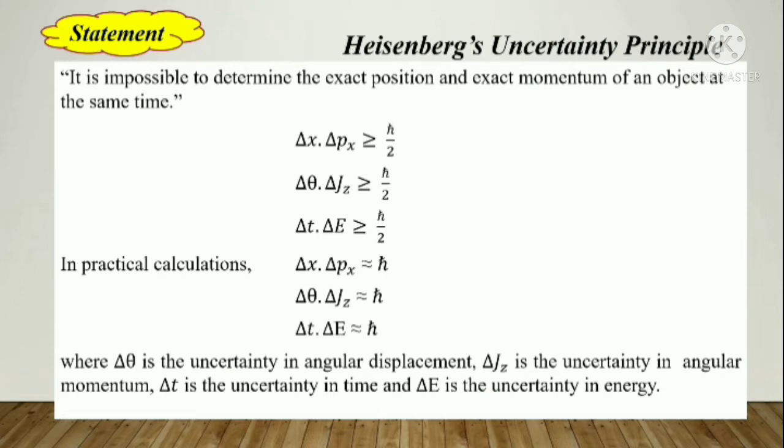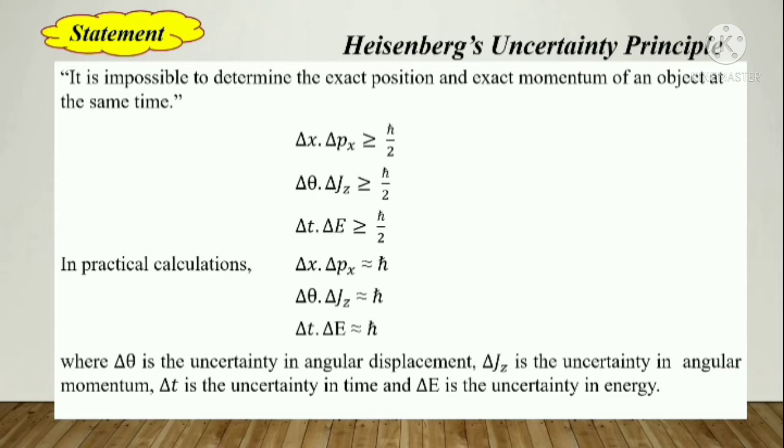Now the statement is given there. It is impossible to determine the exact position and momentum of an object or a particle at the same time. That is what uncertainty means in this statement. Okay, and that statement can be shown as an equation. In smaller classes you would have studied it with the equation of position and momentum. But here we are going to study 2 more cases, because we need to explain applications also. So for application-level study, we are going to study two other equations here.